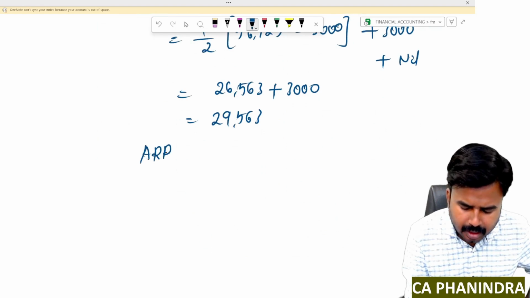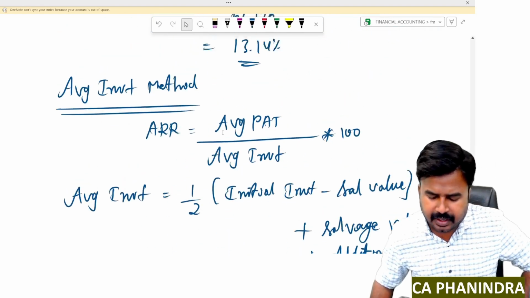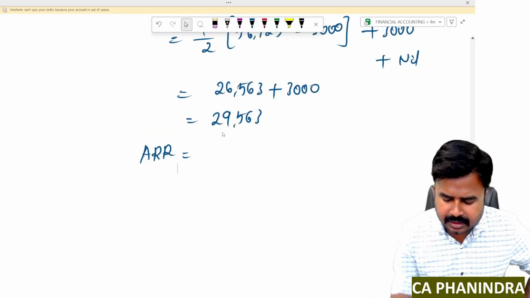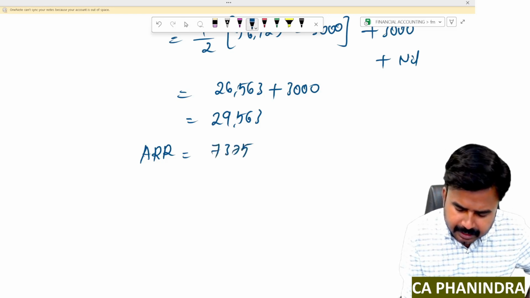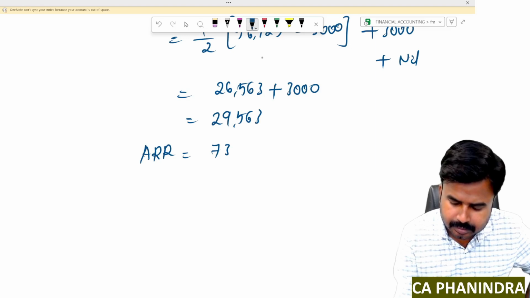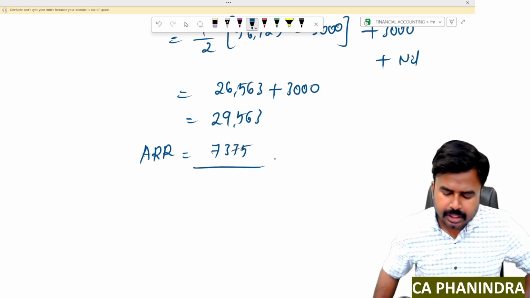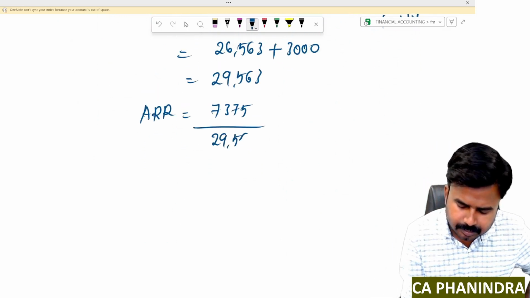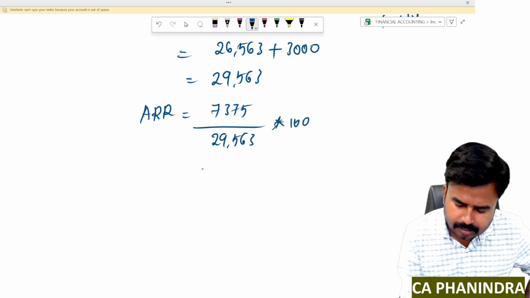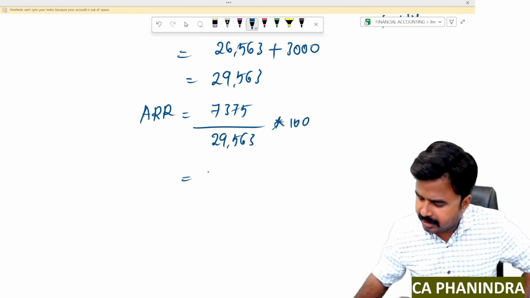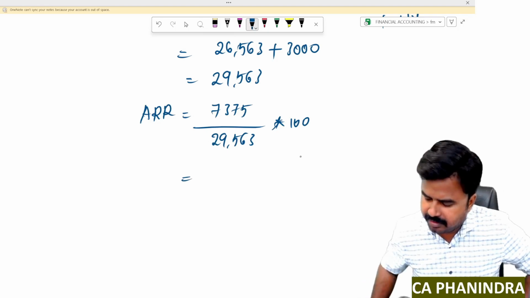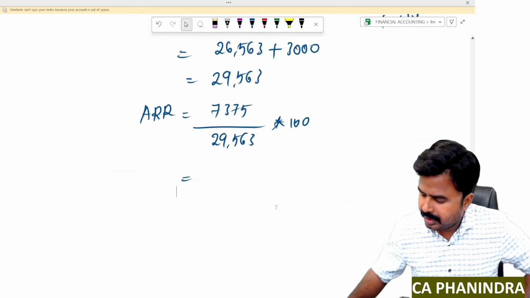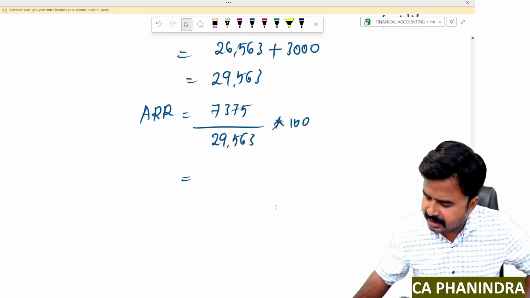ARR is equal to average profit after taxes 7,375 divided by your average investment 29,563 into 100. 7,375 divided by 29,563.